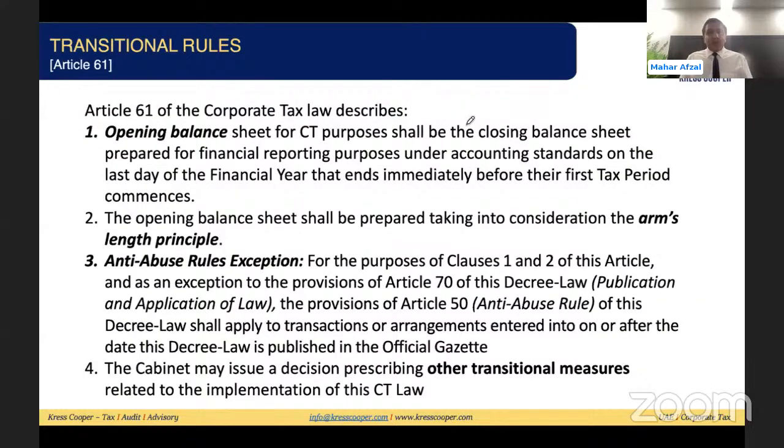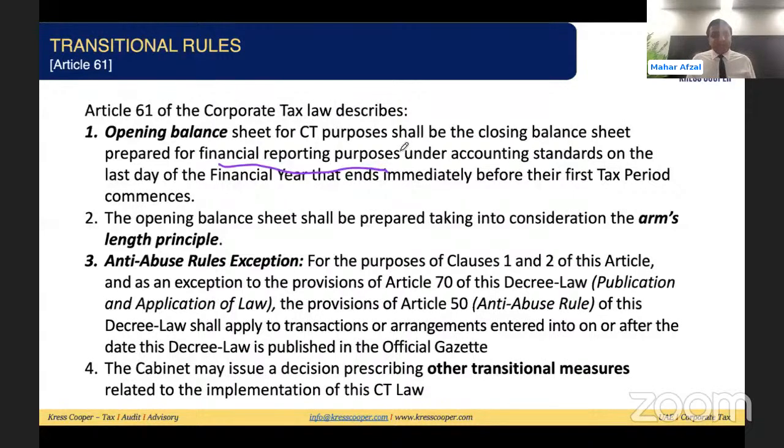Article 61 of the UAE corporate tax law deals with the transitional provision. There are 4 clauses in this article. The first clause is opening balance. What the law says exactly: the opening balance sheet for corporate tax purposes shall be the closing balance sheet prepared for financial reporting purposes